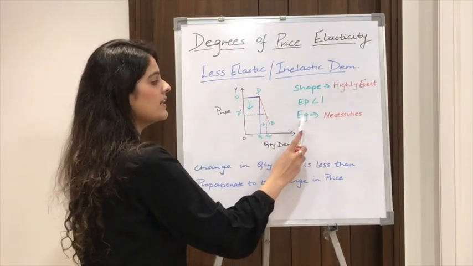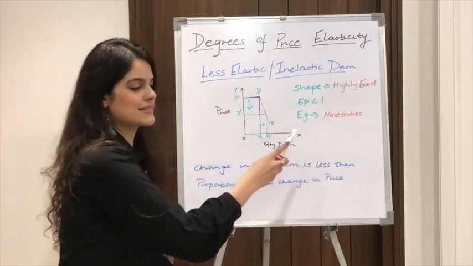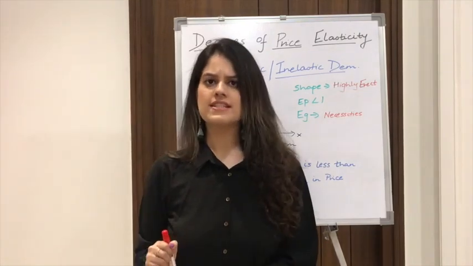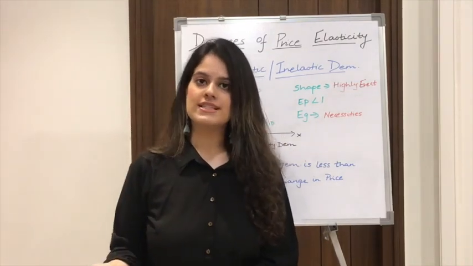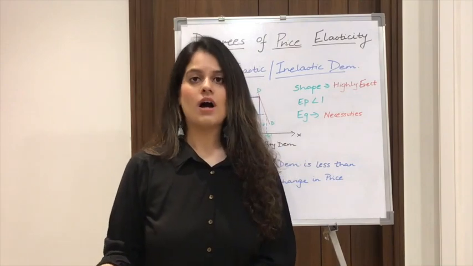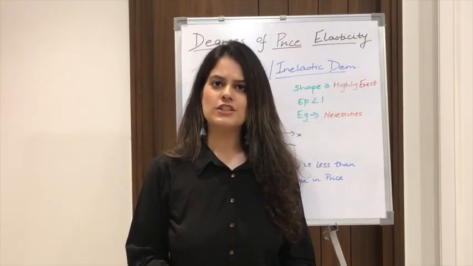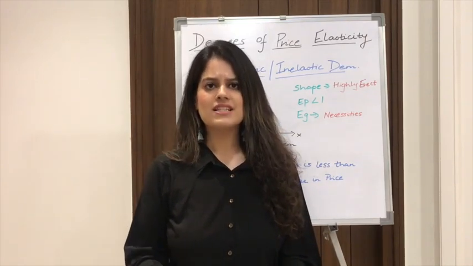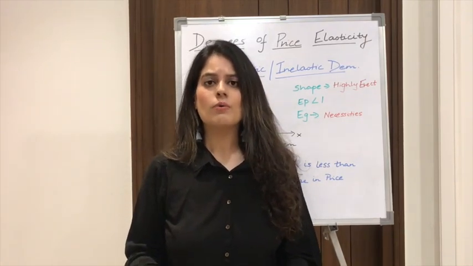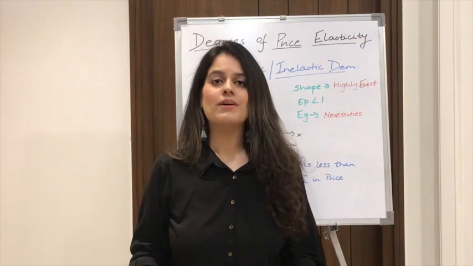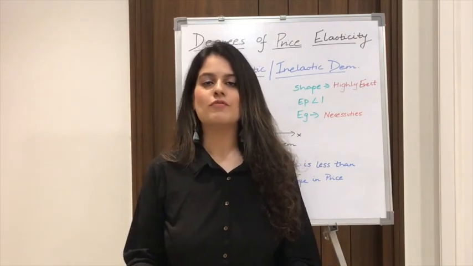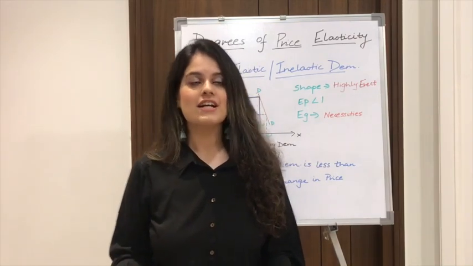A clear and good example of this is necessities. So what happens in the case of necessities? For example, we can take food grains such as atta. When the price of atta falls from say 50 rupees per kg to 20 rupees per kg, we don't go and unnecessarily hoard atta, because what will we do with that much? We will only buy according to our need and the number of people in our house, thus giving us a less elastic or inelastic demand.